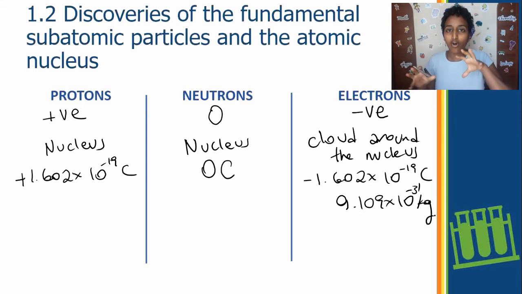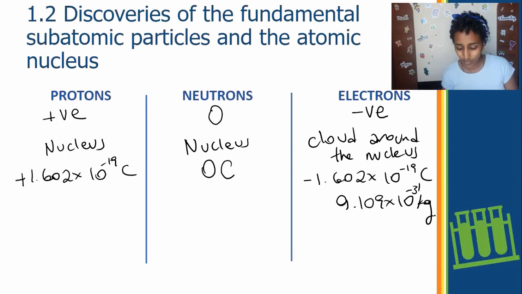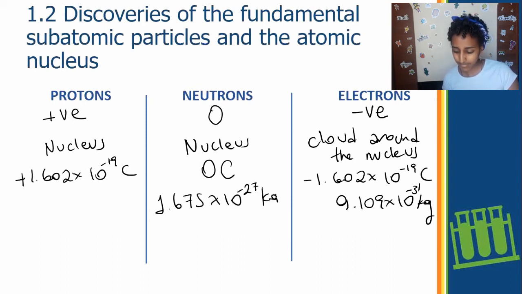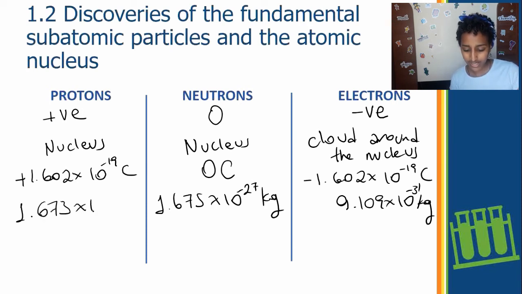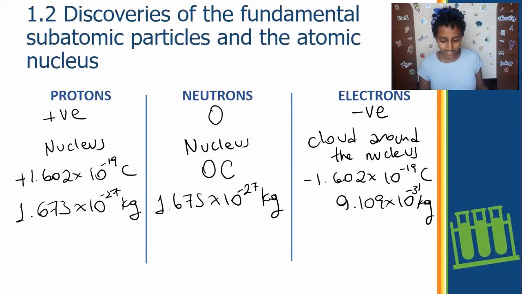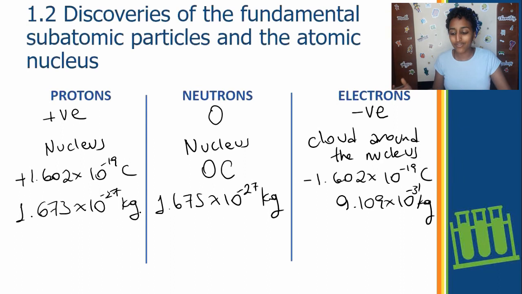Protons and neutrons have almost the same mass. They're much heavier than electrons, but it's still not that heavy. Neutrons have a weight of 1.675 times 10 to the power of minus 27 kg. Protons have a fairly similar weight of 1.673 times 10 to the power of minus 27 kg. Excuse my horrible handwriting, but I hope you get the point. These numbers, if you're going to use them in an exam or any form, they're probably going to be given to you, so I don't think you have to remember it. But just for the sake of reference, so you can clearly see what we know about protons, neutrons, and electrons.